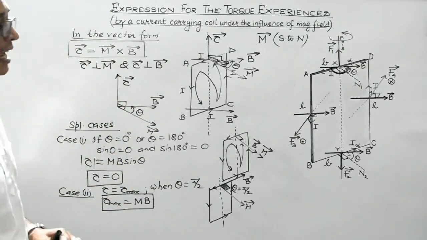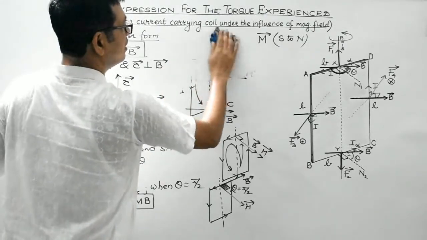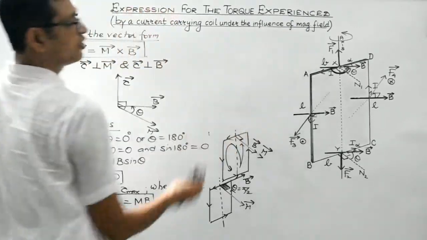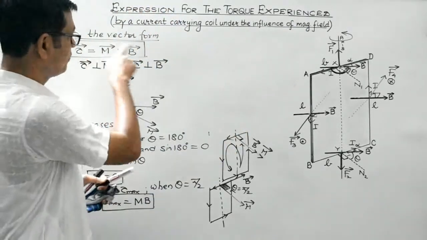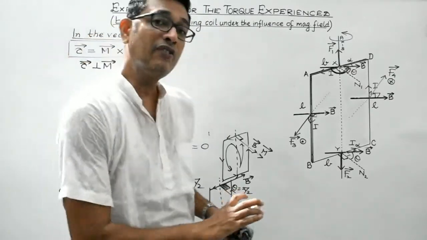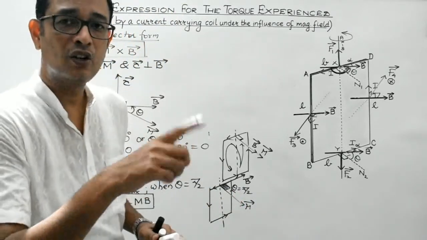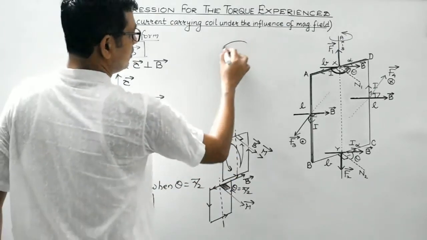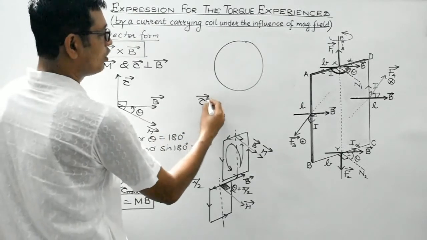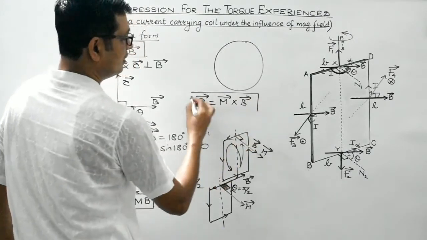Clear, students? And one more very important point. Just for convenience, we have considered the current carrying coil to be of rectangular shape, isn't it? We have proved this expression for torque for a rectangular current carrying coil. But whatever be the shape of the coil, be it circular or any irregular shape, suppose this is a circular current carrying coil, in this case also the expression tau is equal to m vector cross b vector will hold valid.